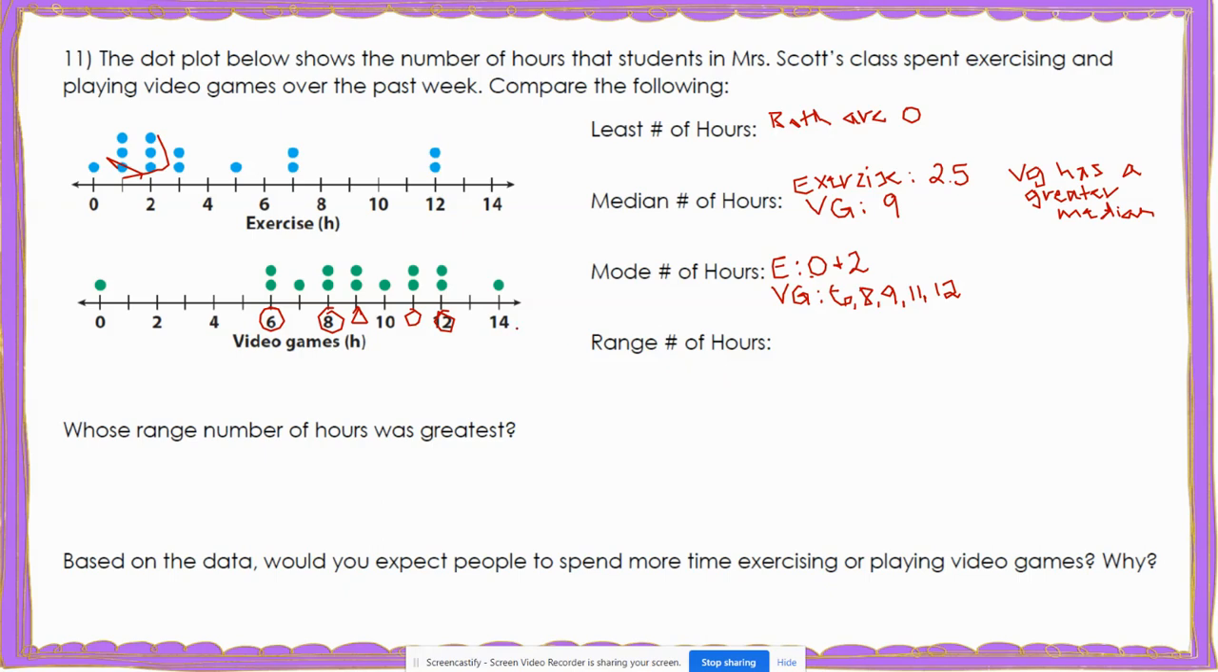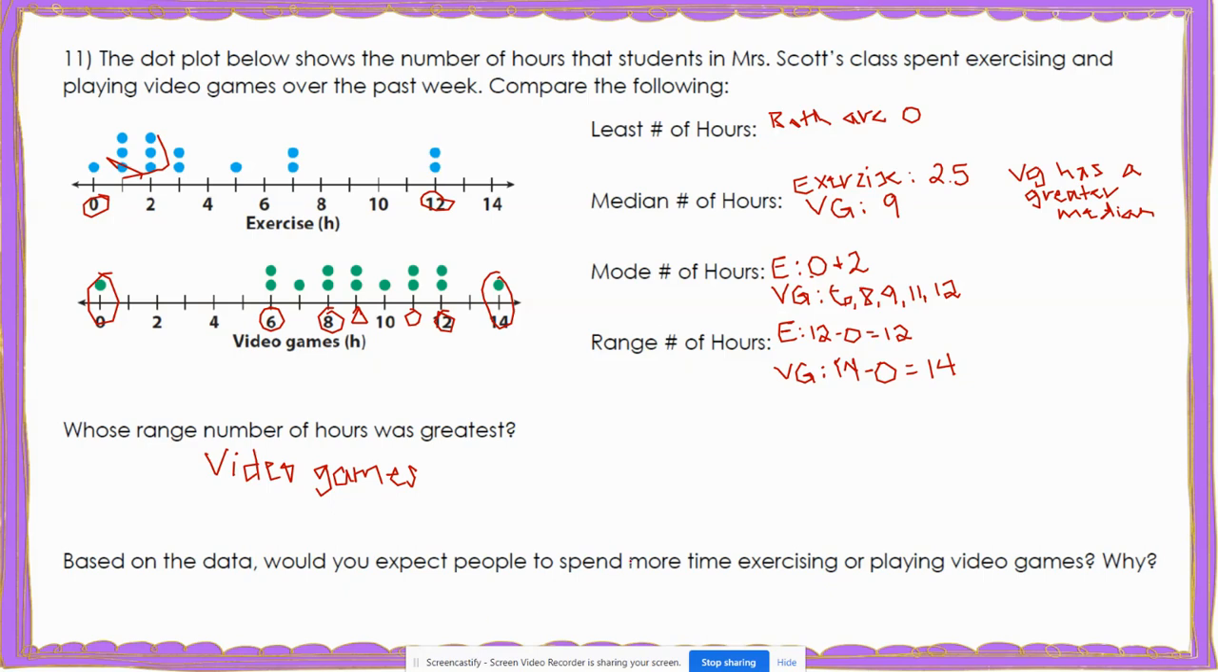Now for the range. For exercise, the largest data point is right here at 12, and the least data point is right here at 0. So 12 minus 0 gives us a range of 12. For video games, my greatest data point is right here at 14, and my least is right here at 0. So my range is 14 minus 0, which is 14. So whose range was greatest? Well, the range that was greatest was video games, which tells us that that is least consistent.